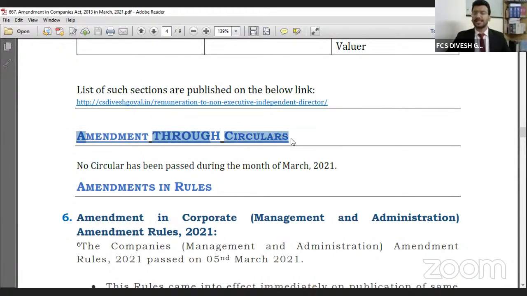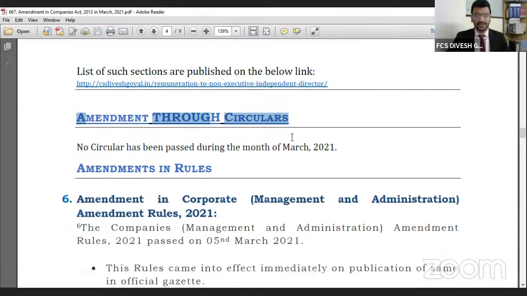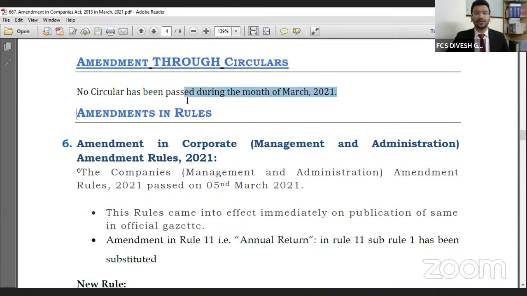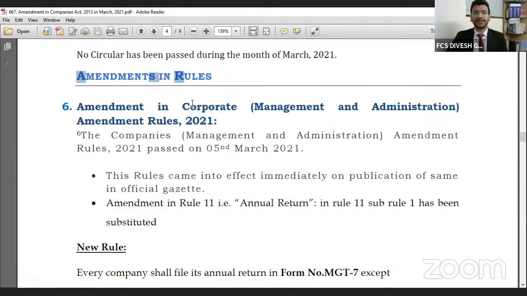Next is the amendment through circular. As there is no amendment through circular, we are not going to discuss it. The next amendment is the amendment through rules. 4 amendments have been passed through rules. The first is the amendment in the Companies (Management and Administration) Rules, that is, the amendment rules.